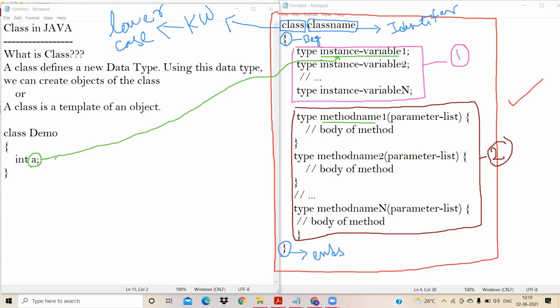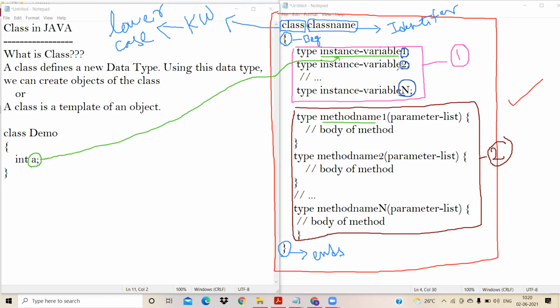So I repeat, any variable which you declare inside a class, we call that variable an instance variable. Now the question comes: how many instance variables can I declare inside a class? I can declare one, two, not only two, I can declare n instance variables. When I say n, there is no limit.